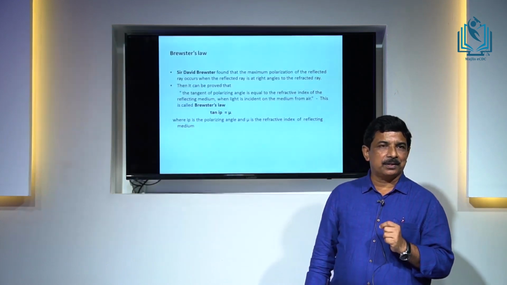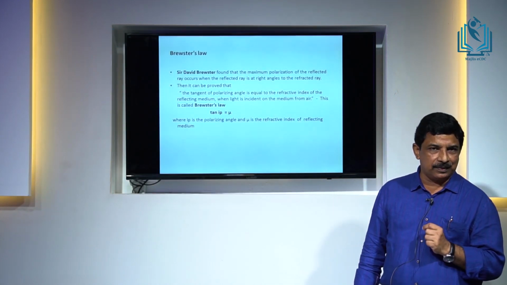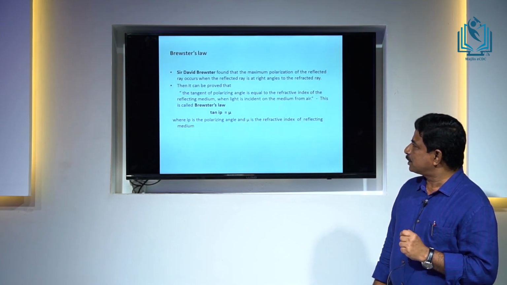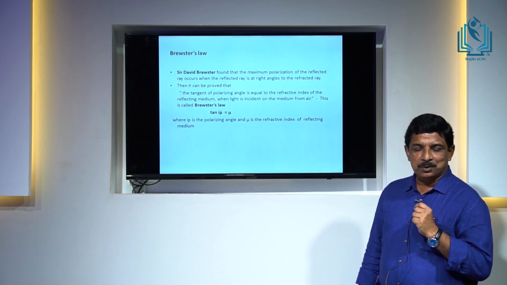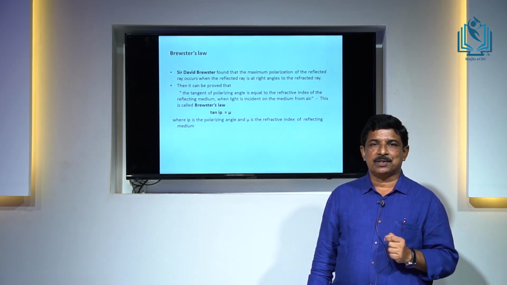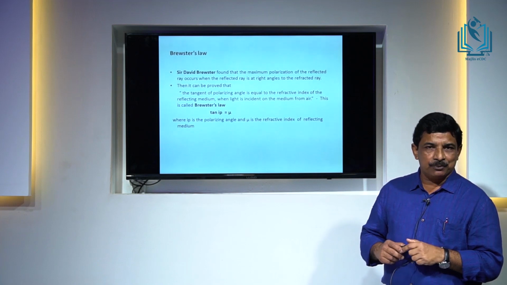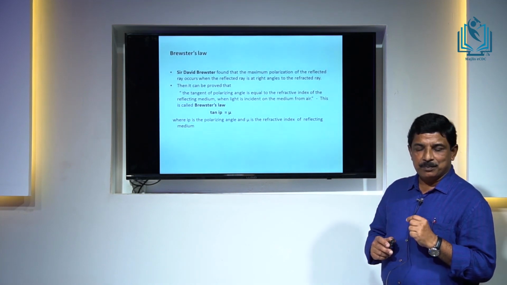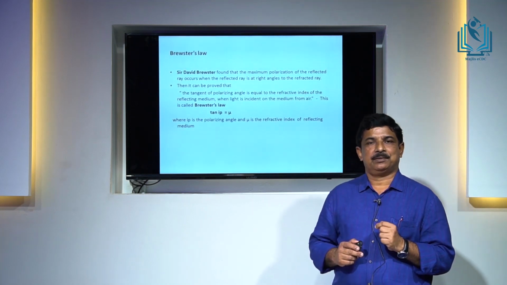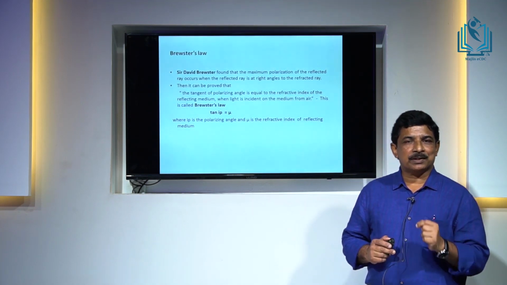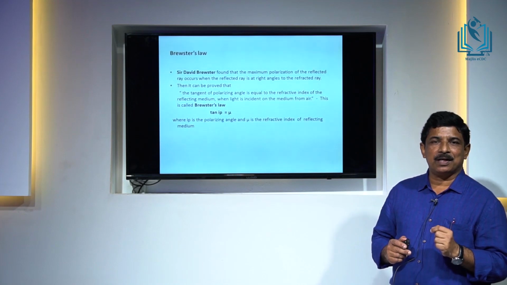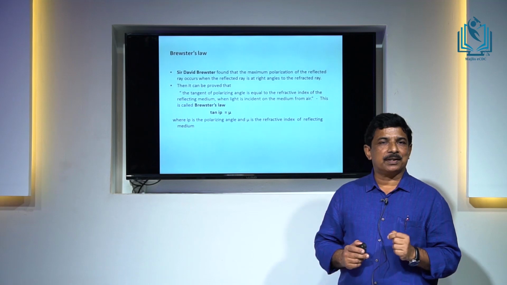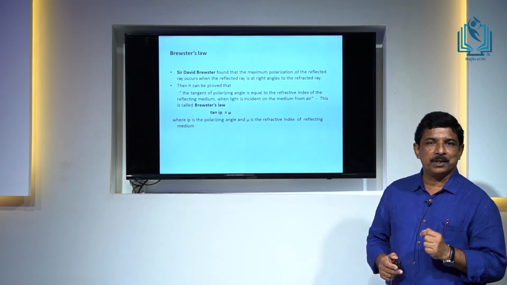Now, another factor related to this, which you learned in your 12th class, is Brewster's law. Sir David Brewster conducted a lot of experiments related to polarization by reflection. He found that when the reflected beam has maximum polarization, then the reflected ray and the refracted ray make an angle of 90 degrees between each other. That means the reflected and the refracted beams are perpendicular to each other.